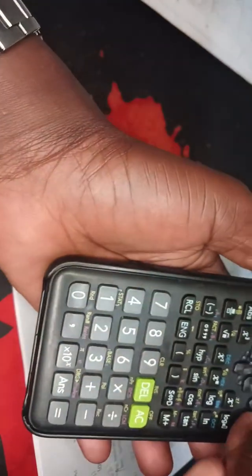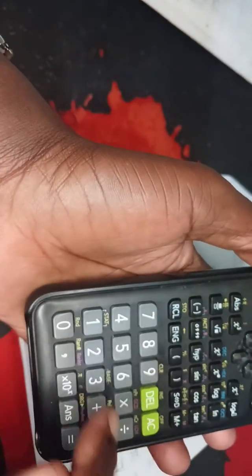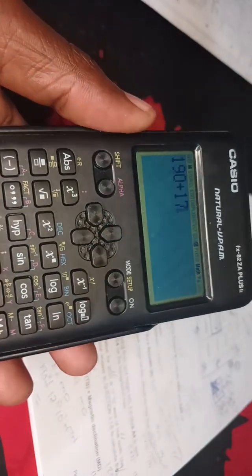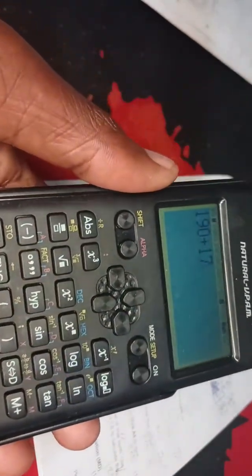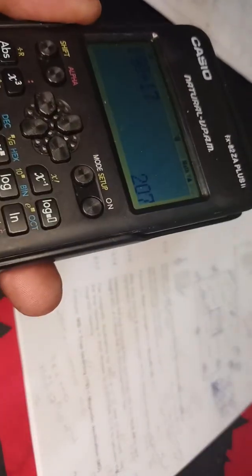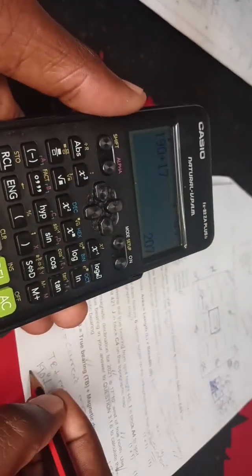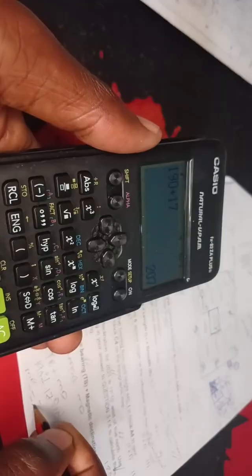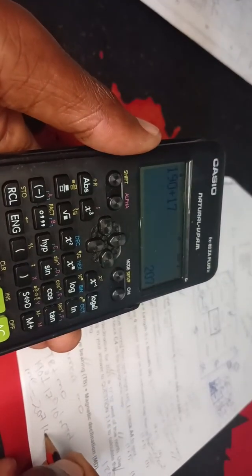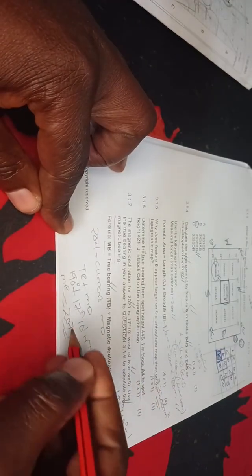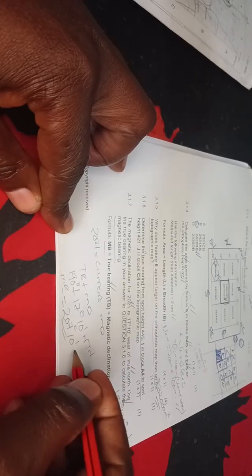How are you going to do it? You are now going to say 190 plus 17. You don't add the minutes. The minutes you are going to add them on their own. So we are going to get something like 207 in terms of your degree. So your magnetic bearing now will be 207 degrees 10 minutes. Your magnetic bearing doesn't have any unit. You just write it like that. That will be your answer.